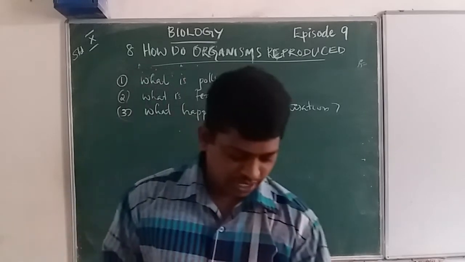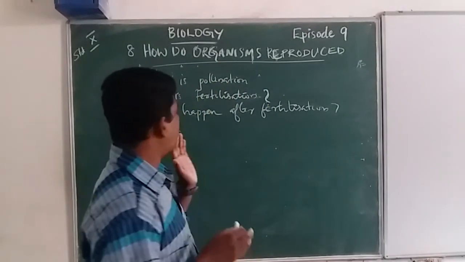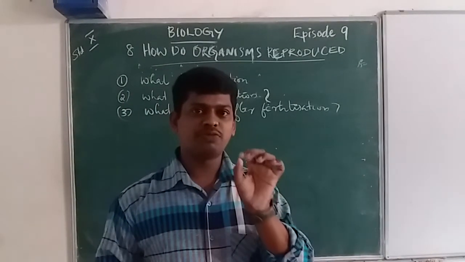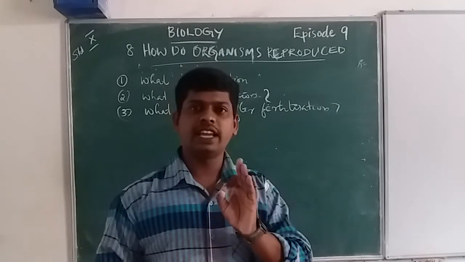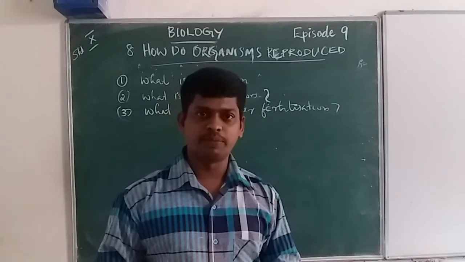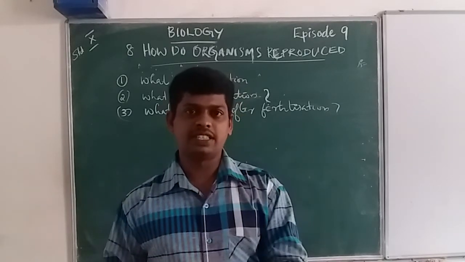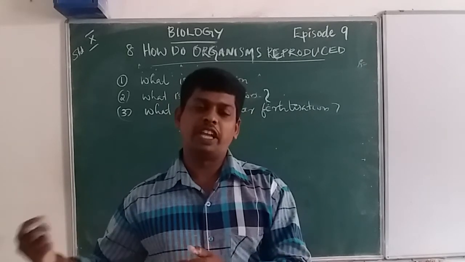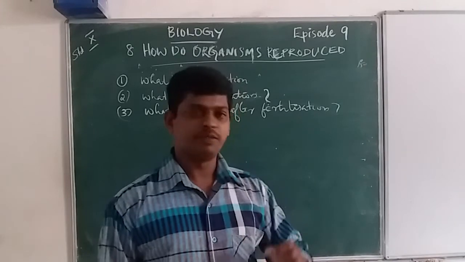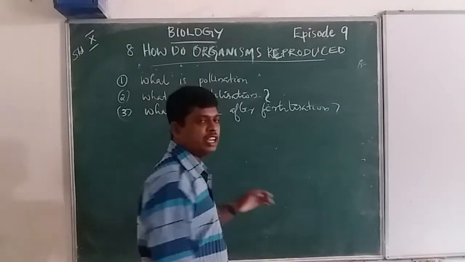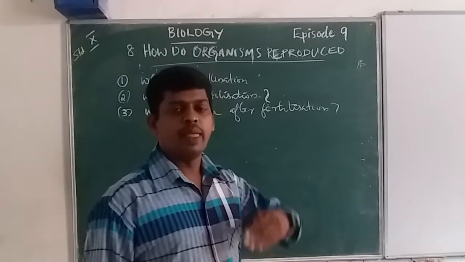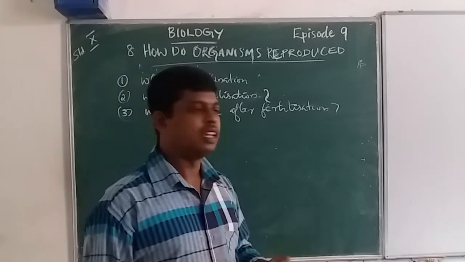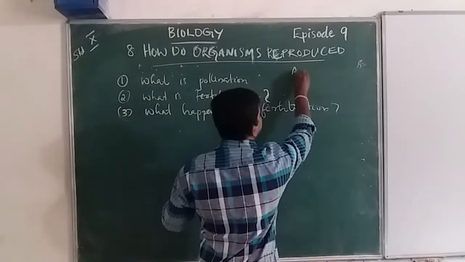In this, the process takes several steps. First is the transfer of the pollen grains, the second is the development of the pollen tube, and the third process is fertilization. The fourth process is zygote formation, and the fifth is embryonic development. These are the steps. First is the germination of the germ cells. The germ cells are in the male reproductive part of the flowering plants, that is the anther.